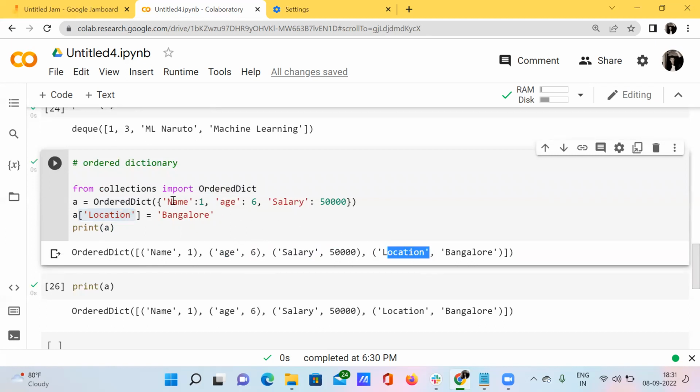So for this purpose, if we want our dictionary to be in a specific order, then we can use ordered dictionary. This is a module from the collections module.